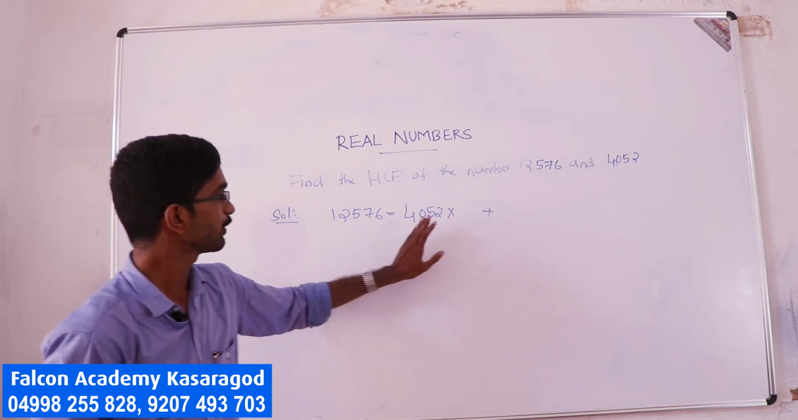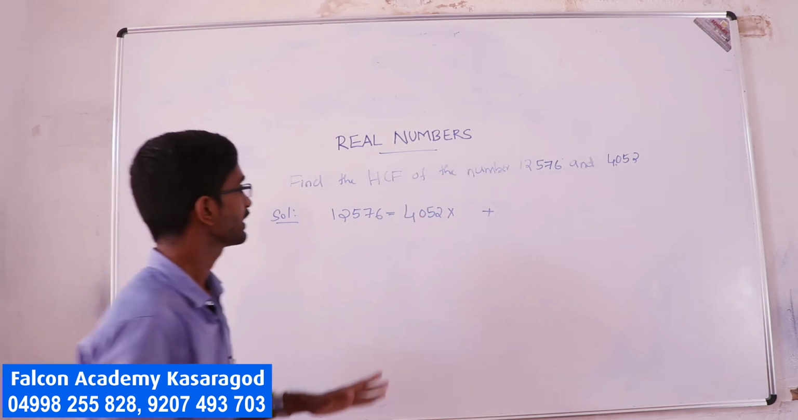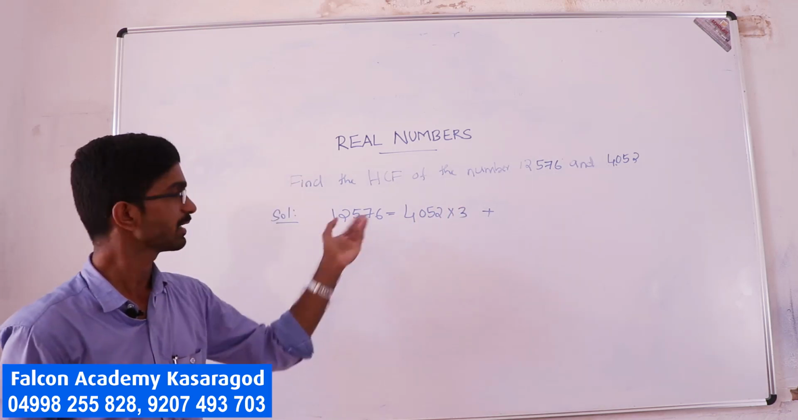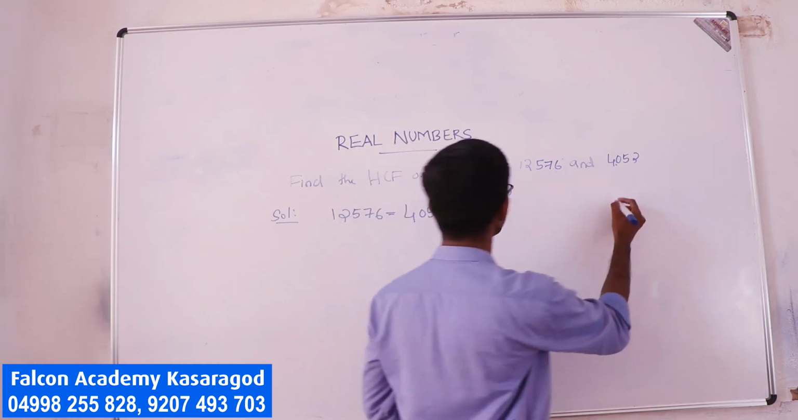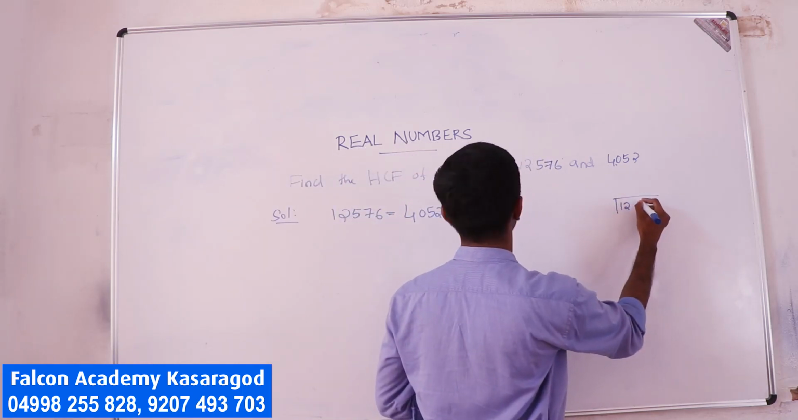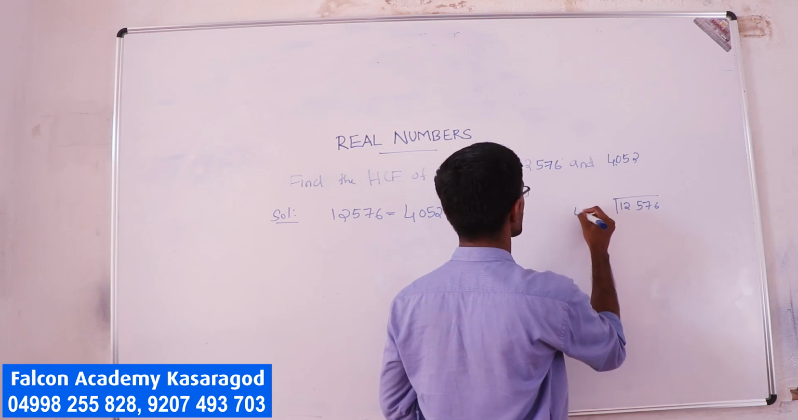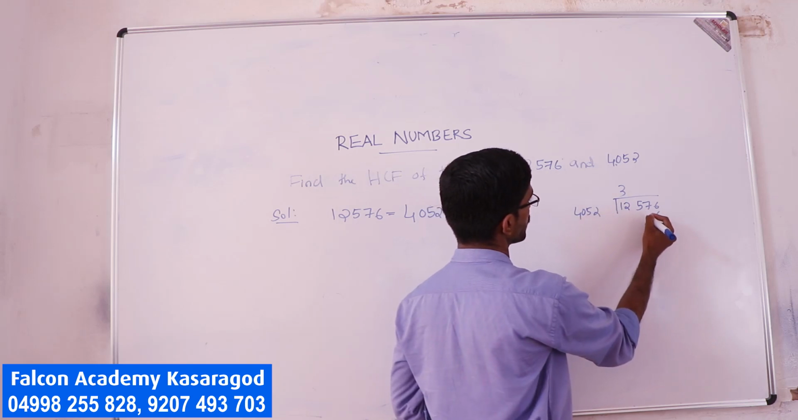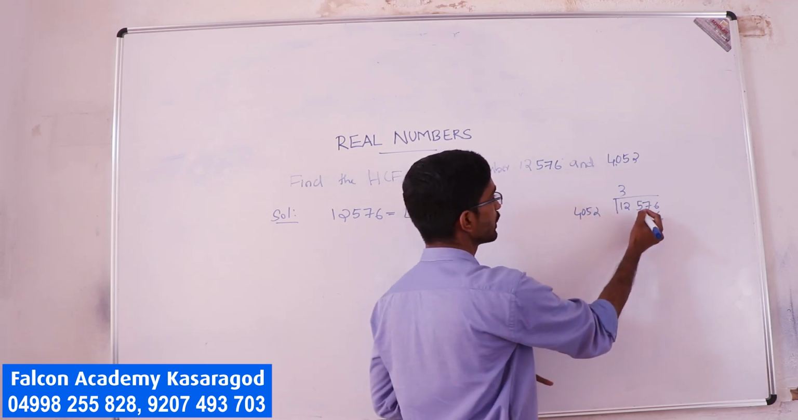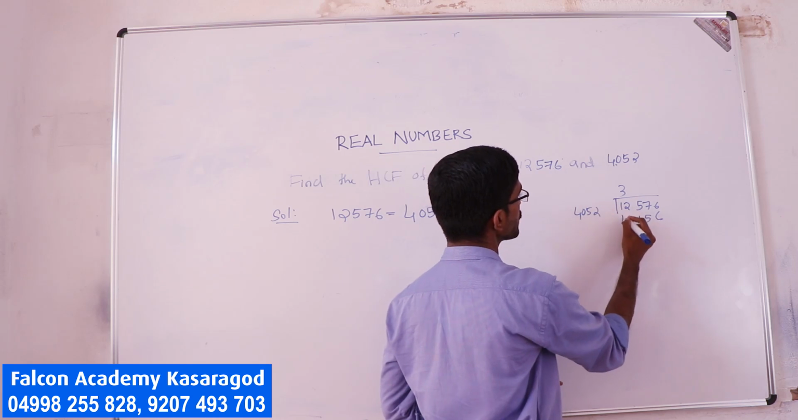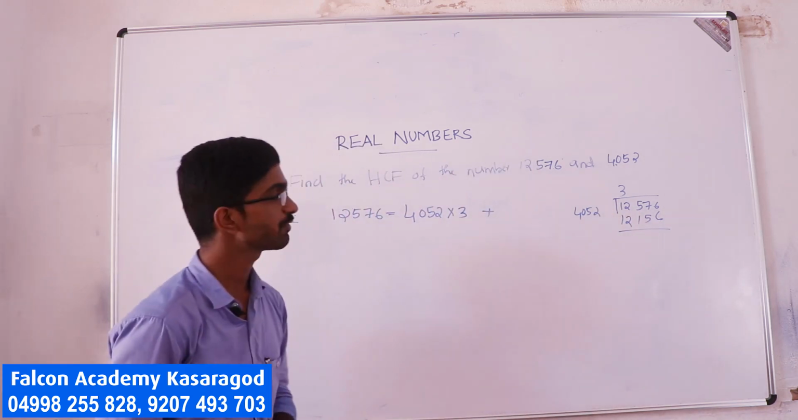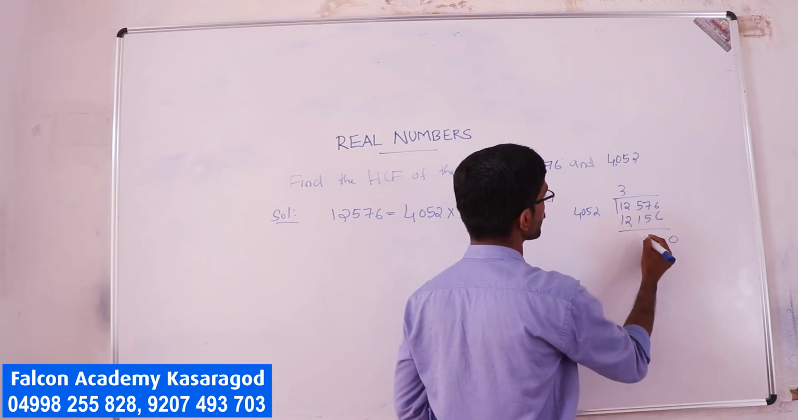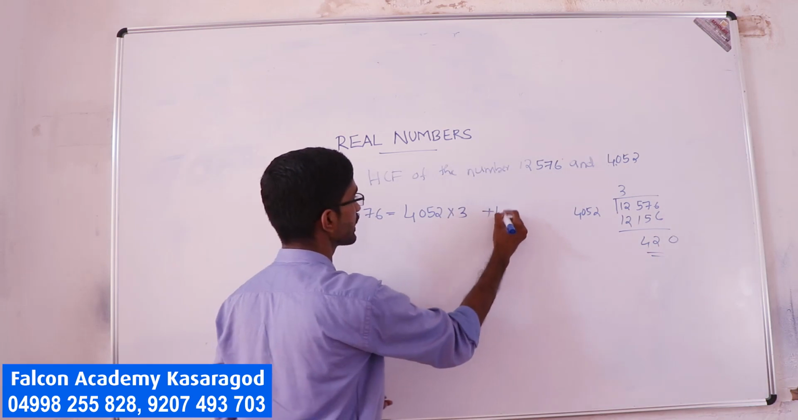So 4,000, how many times? Maybe this is 3 times. So 4,052 into 3 is approximately 12,000 and above. So what happens? I will write here 12,576, 4,052, 3 times. 3 into 2 is 6, 3 into 5, 15, 1, 3 into 0, 0, 3 into 4, 12. So 12,156. So 6 minus 6 is 0, 7 minus 5 is 2, 5 minus 1 is 4, that is 420. So I can write here 420.